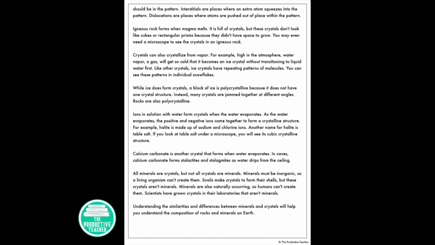Understanding the similarities and differences between minerals and crystals will help you understand the composition of rocks and minerals on Earth.